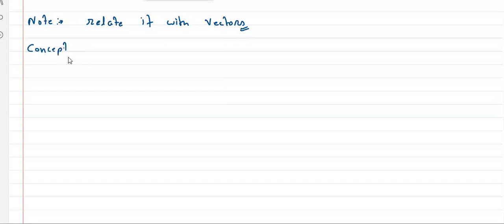Concept 2. What is i, guys? I is equal to what? Tell me. Root minus 1. It's not like what it represents. I is equal to root minus 1. So tell me, what is i square?